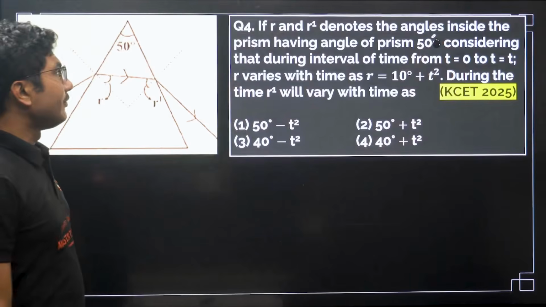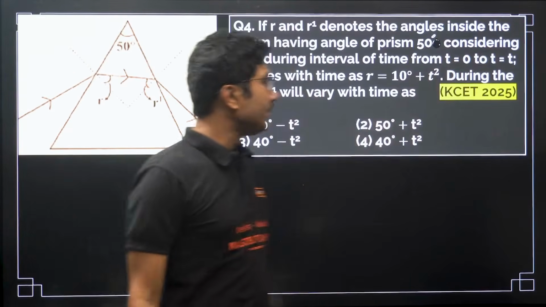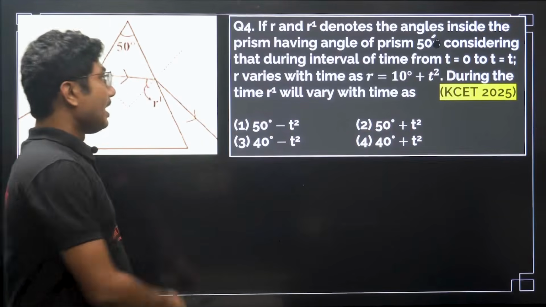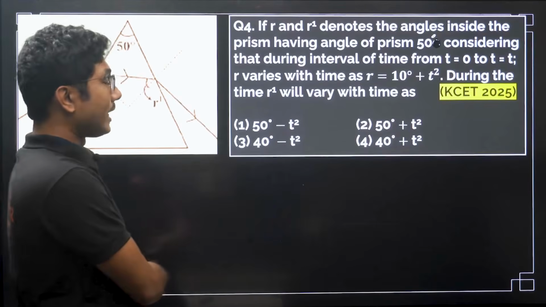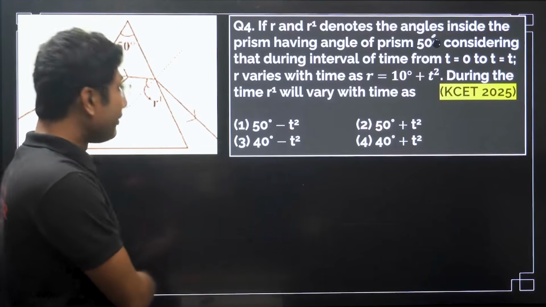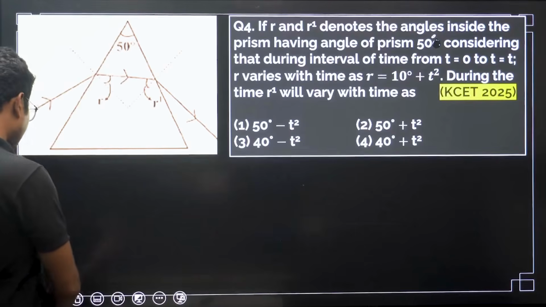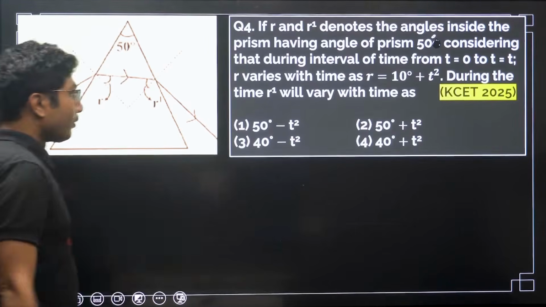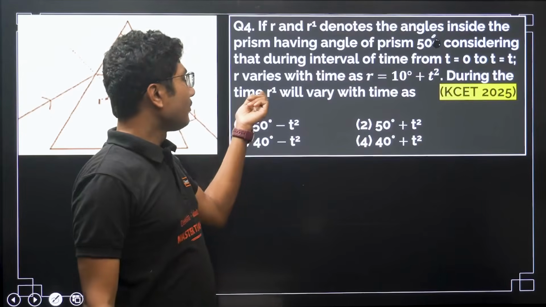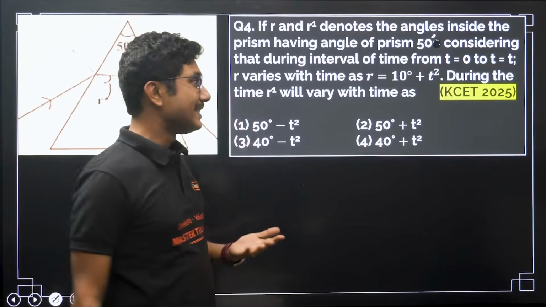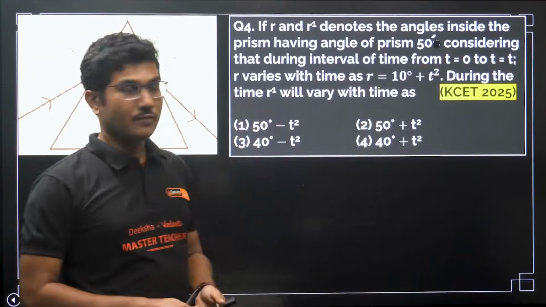Considering that during the interval of time from t equals 0 to t equals t, r varies with r equals 10 degrees plus t square. During this time r1 will vary with time as. So very interesting question. r is given by this formula. What will be the formula for r1? That is the basic question. So r formula is given, you have to find the formula for r1.